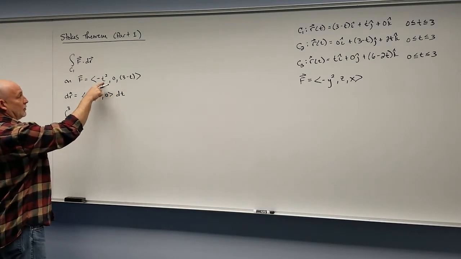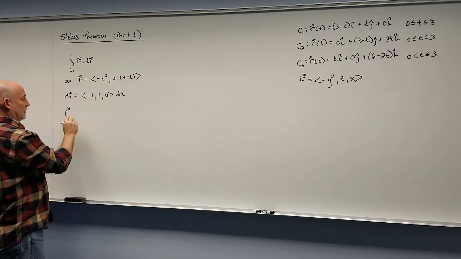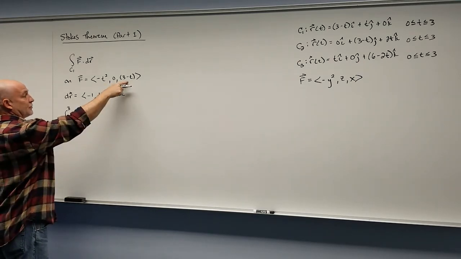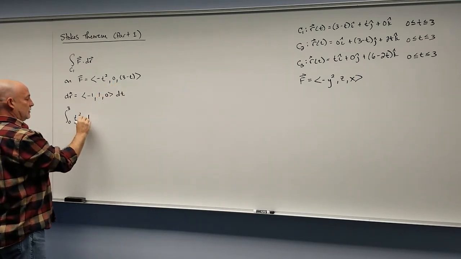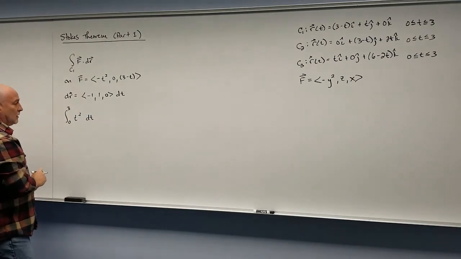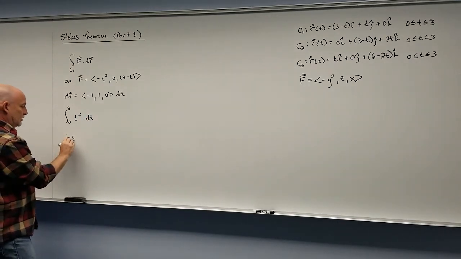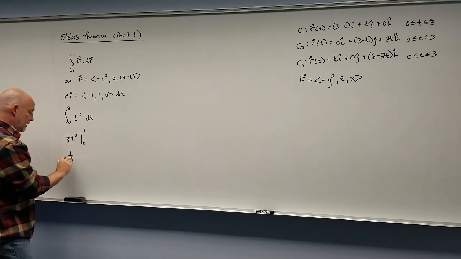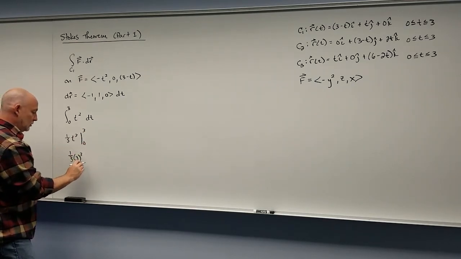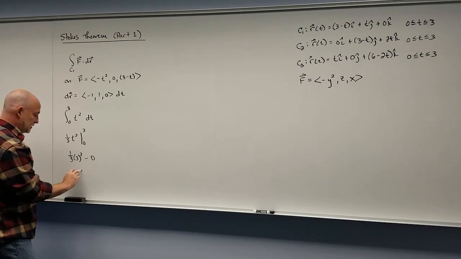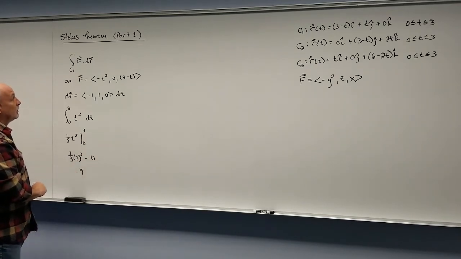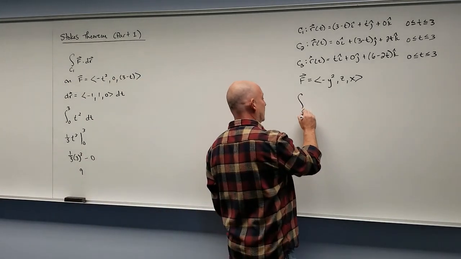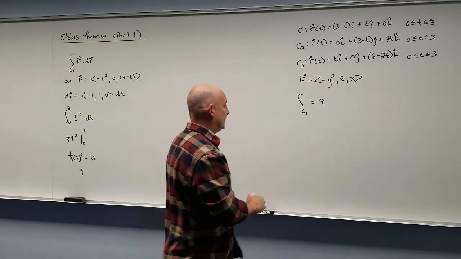I think we can do this pretty quick. Negative t squared times negative 1 would be t squared. 0 times 1 is 0. 3 minus t times 0 is 0, dt. That's pretty easy to do. That's 1/3 t cubed from 0 to 3. Top endpoint minus bottom endpoint, t cubed minus 0, so that's just 9. Okay, so the value of our integral for C1 is 9.